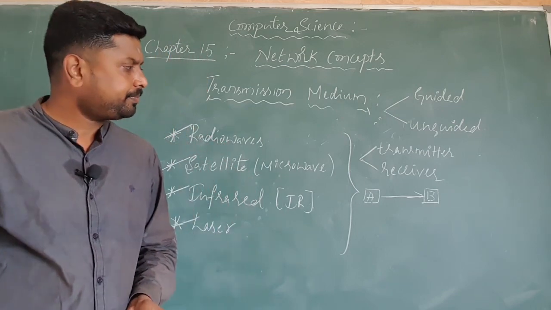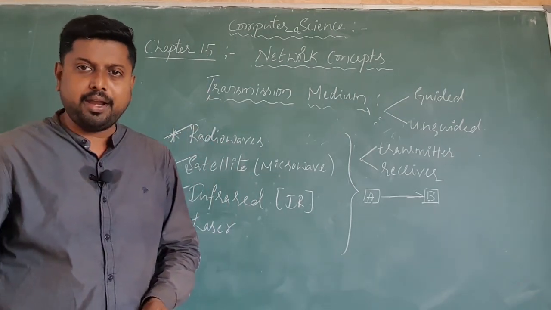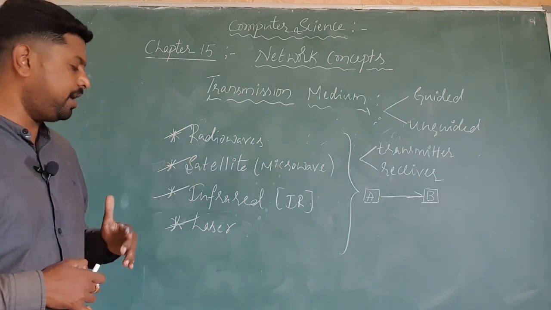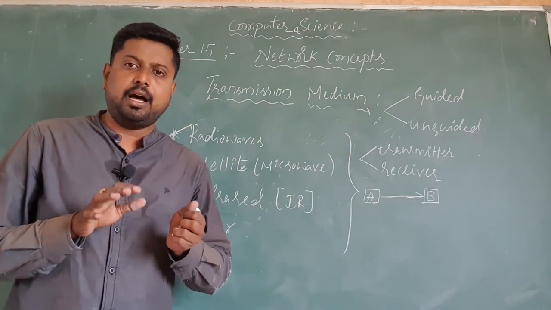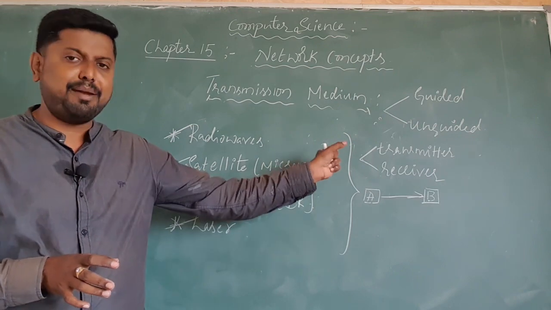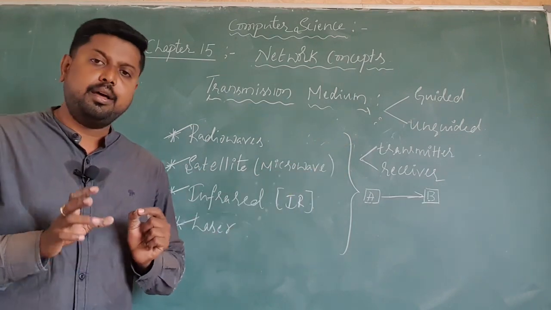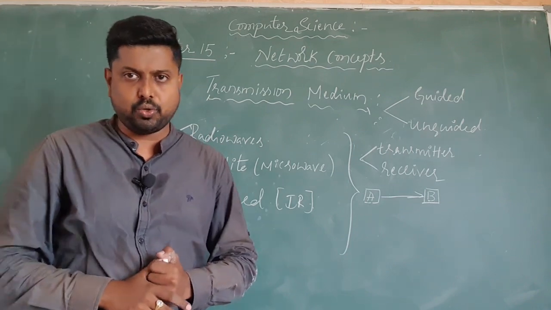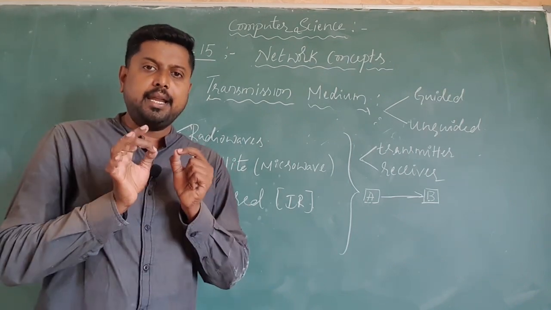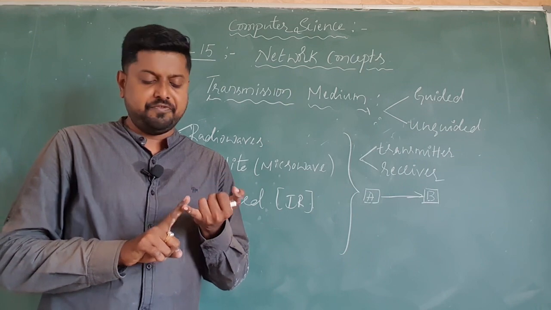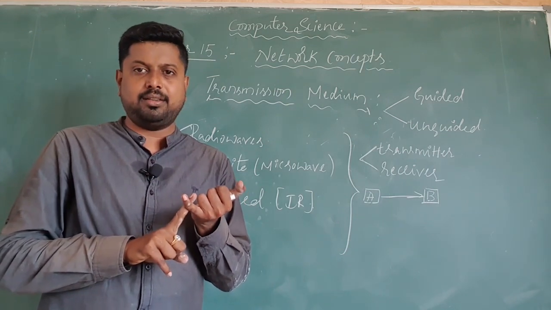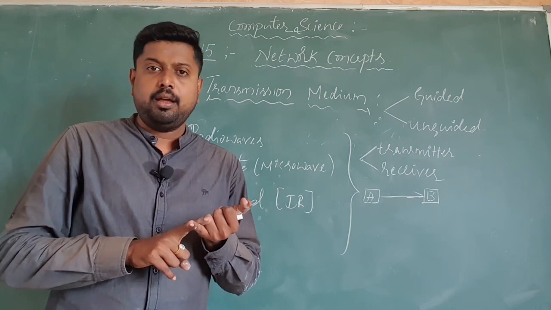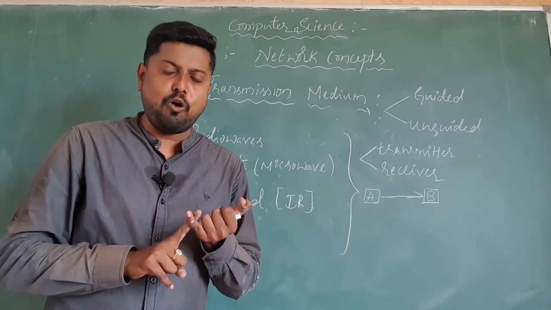Then coming to the unguided media one by one, radio waves, satellite, infrared and laser unguided medias all follow the same transmitter and receiver technology for data transfer. But dear students, in unguided media we usually get more disadvantages than advantages, because the error rates are more.